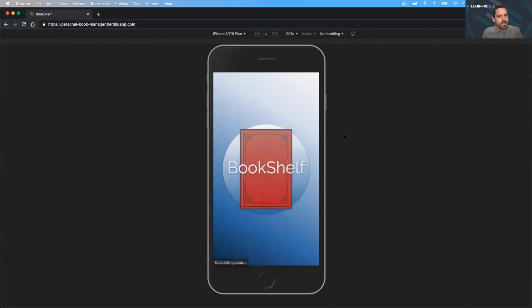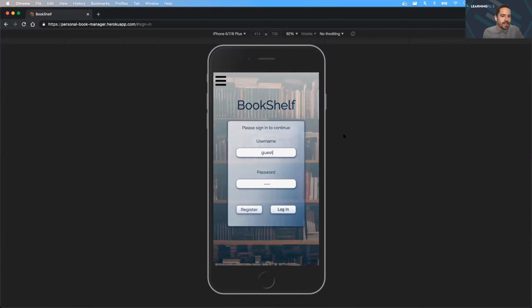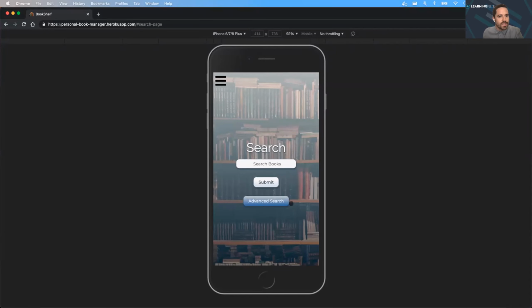Upon opening the app, the user is greeted by a simple homepage animated with the React Transition Group and animate.css libraries. After 5 seconds, the user is taken to a login page where they're given the choice to sign in, or they can register a new account. I've already created a guest account that we can log in with. Authentication was implemented using the Argon2 password hashing library with secure authorization provided by JSON Web Tokens.